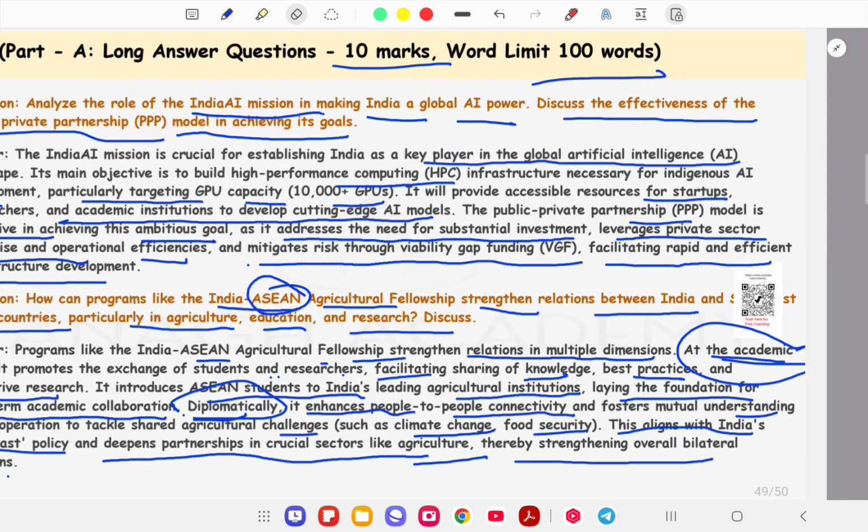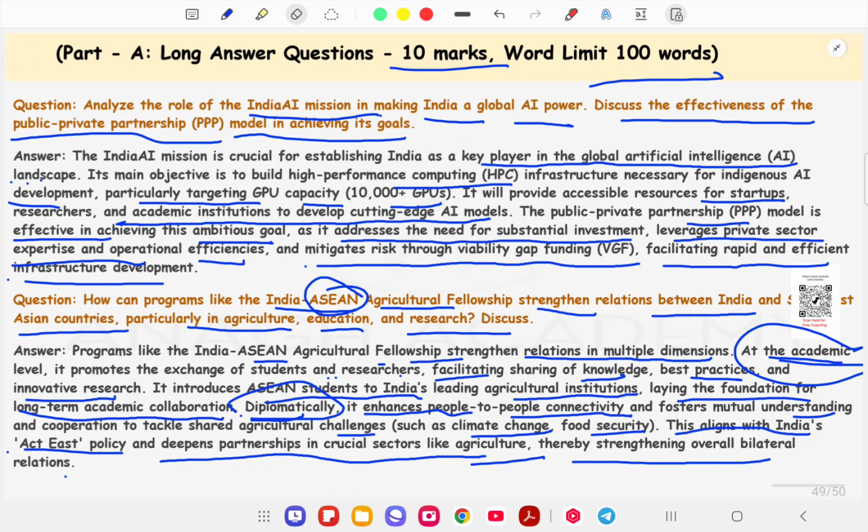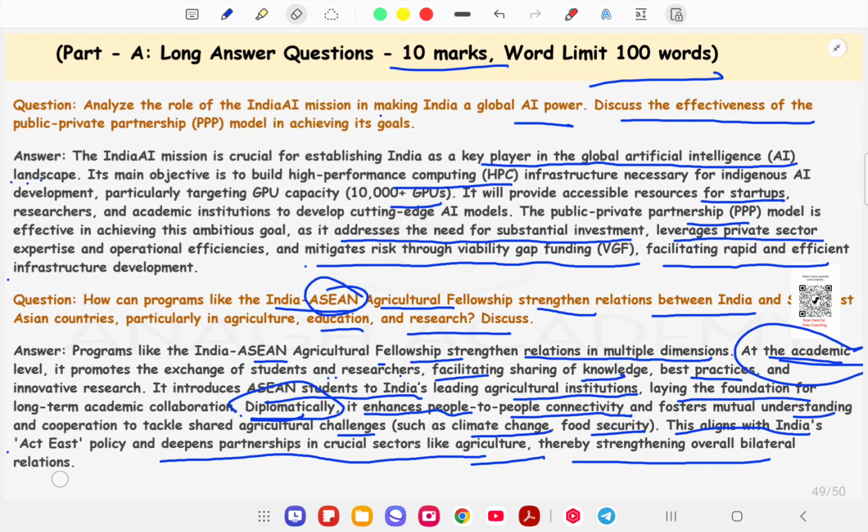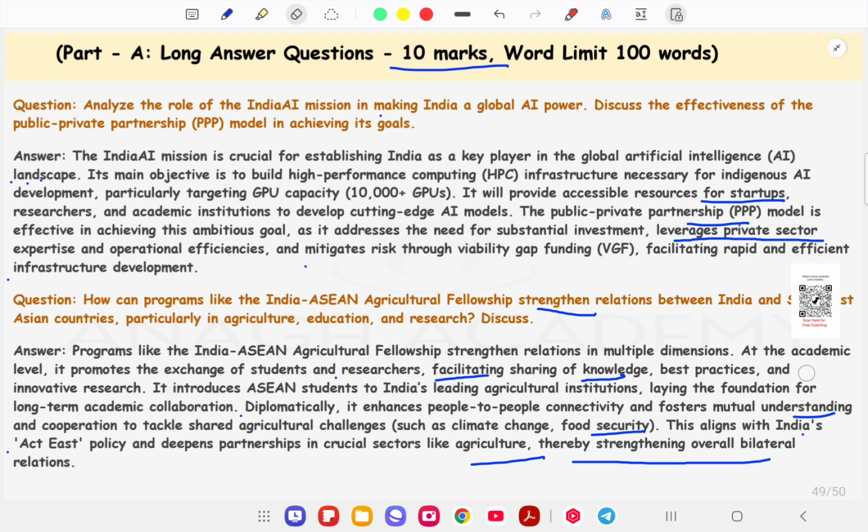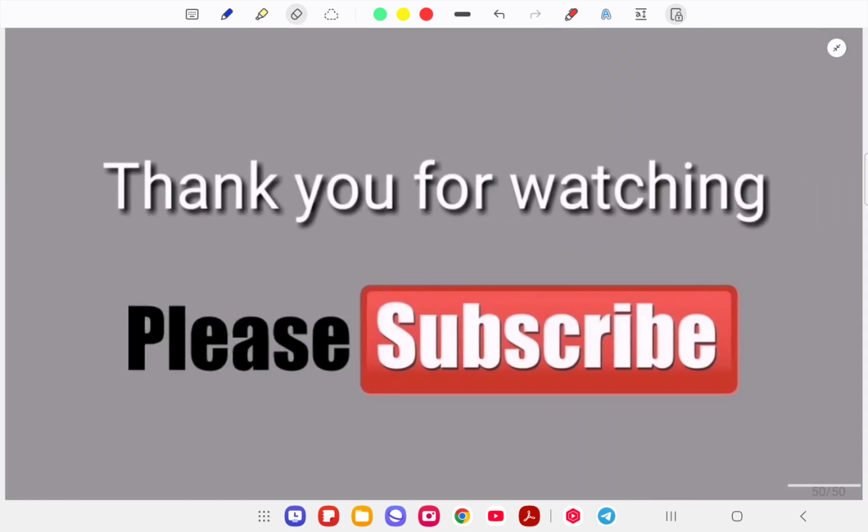Okay, so next, I request you to please take a screenshot of this particular slide and make revisions as much as you can, so that no error will happen in the real time examination when you appear at the exam center. See what happens in the exam center, there is the pressure of the exam hall also.